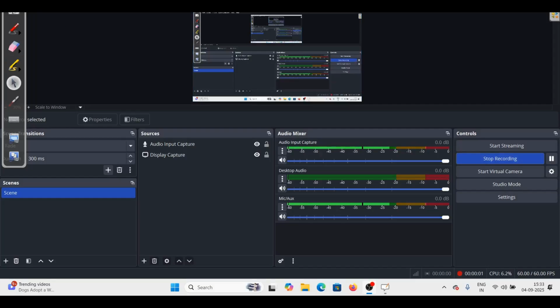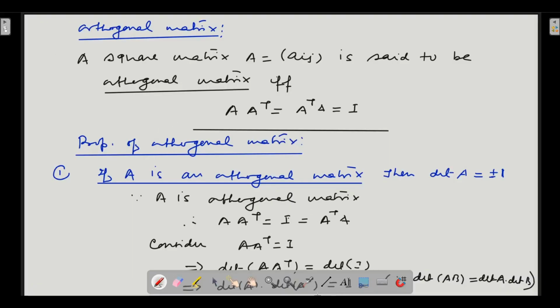Let us learn about orthogonal matrix in this particular class. So a square matrix A equal to Aij will be called as the orthogonal matrix if and only if.